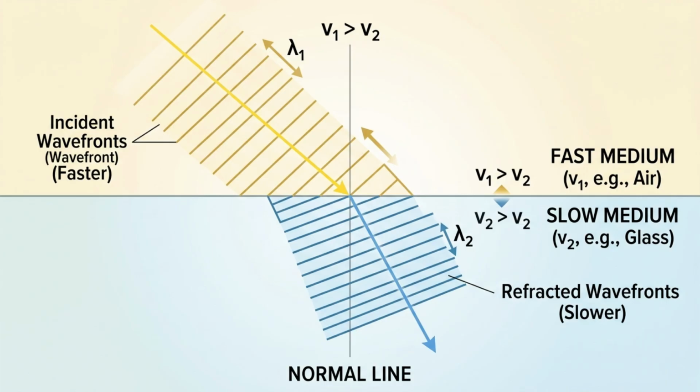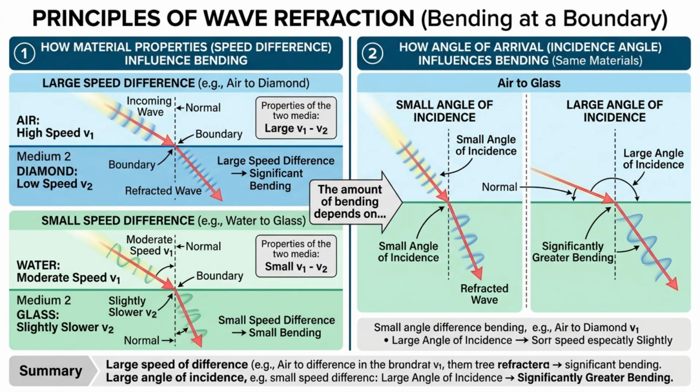As we learned earlier, electromagnetic waves travel at different speeds in different materials. When a wave crosses a boundary and its speed changes, its direction often changes as well. The amount of bending depends on the properties of the two media and the angle at which the wave arrives. If the speed difference between the materials is large, the change in direction can be significant. If the materials have similar properties, only a small amount of bending occurs.